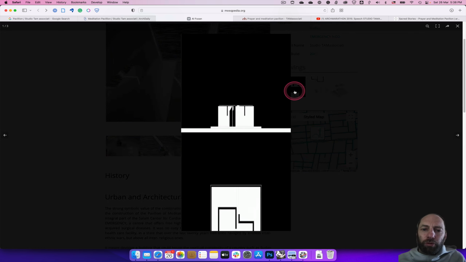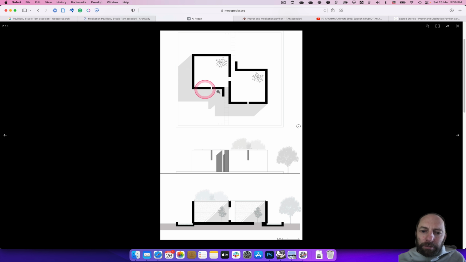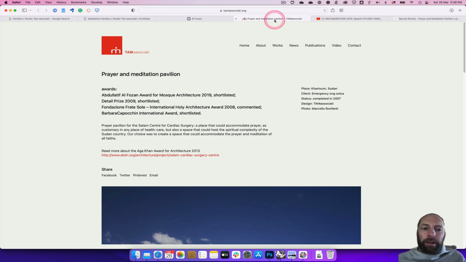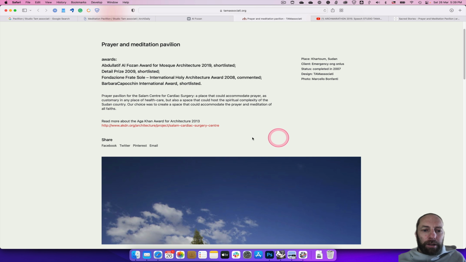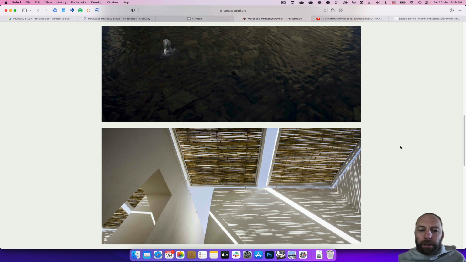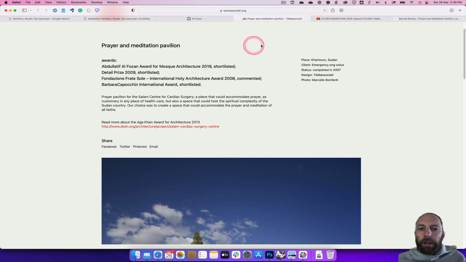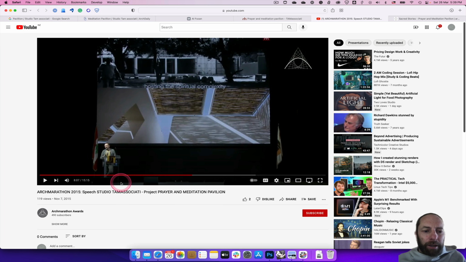Also here it's got some really good drawings, some on a black background, and then these ones which are really useful, and they also have a scale bar down the bottom, so we can get a sense of actually how big this is, and we can start to measure off some parts of it as well. And then there's even a little bit more. You can read more about it being awarded some awards as well.